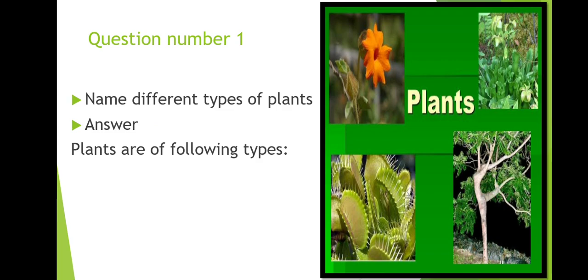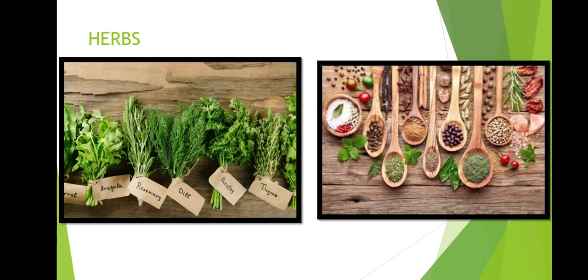Question number 1 is name different types of plants. So in this question we are going to discuss the types of plants, different characters of different types of plants. The answer is plants are of following types. You have to write the statement, then the answer would be herbs. So what are herbs? Herbs are small plants with tender green stem. They are often aromatic, and the leaves can be used to give flavor to the food.